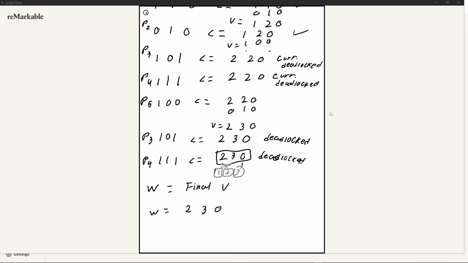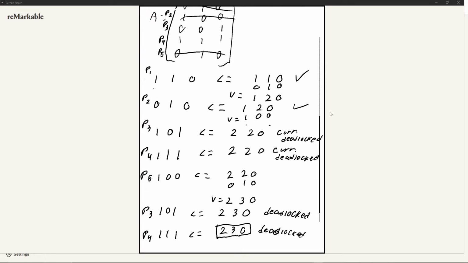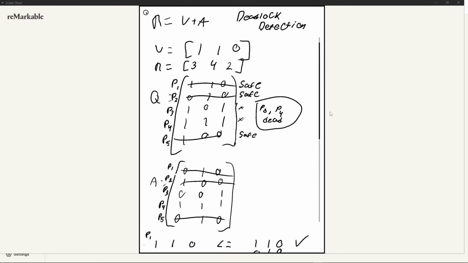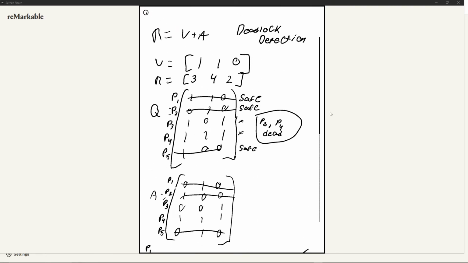That doesn't mean his question's wrong or his answer's wrong. It means you're wrong. I have a lot of people ask me that during extra credit. They say, the answer is like 1, 1, 4, and there's only 1, 1, so he's wrong. No, you're wrong. Okay, so that is your W. And that's all there is to it. It's not too bad algebraically. It's very simple. It's just remembering what to do.